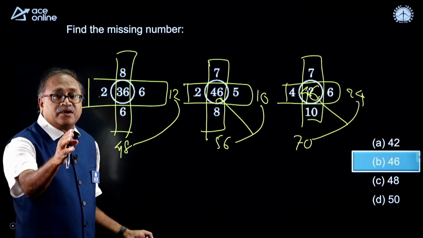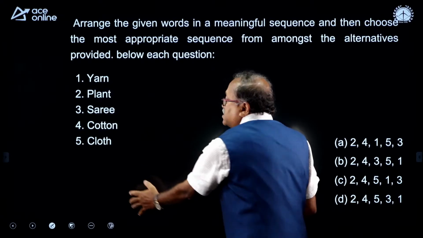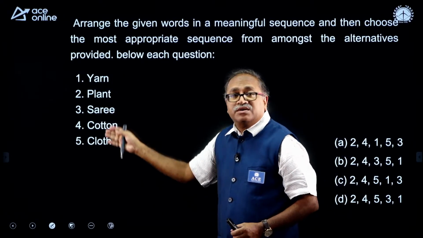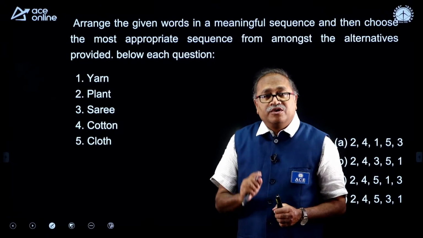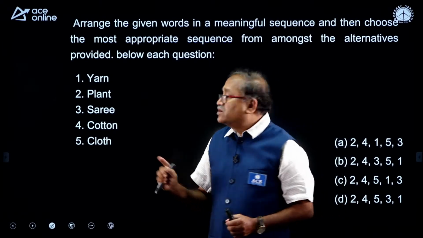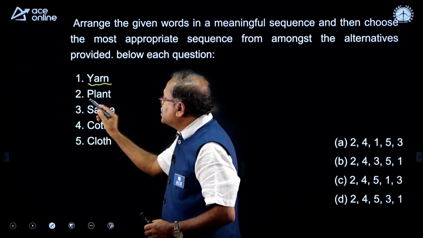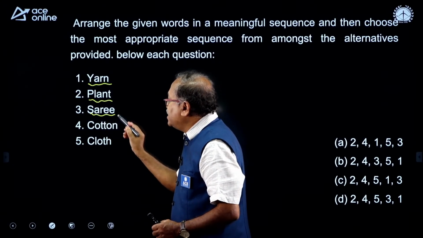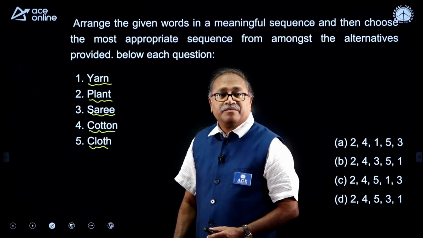So, the next question on your board is this. Arrange these words in a meaningful order. In RRB and SSC, the question comes in this pattern. This is yarn, this is plant, this is sari, this is cotton, and this is cloth.